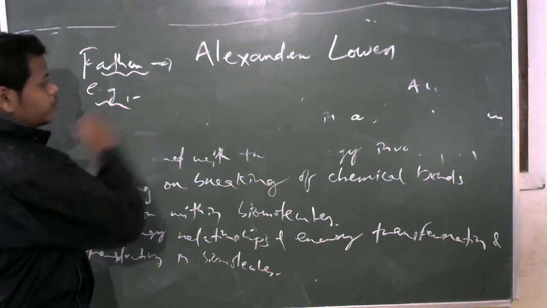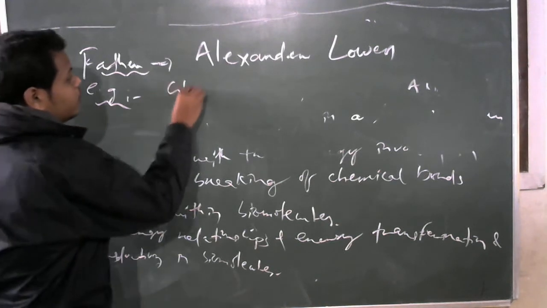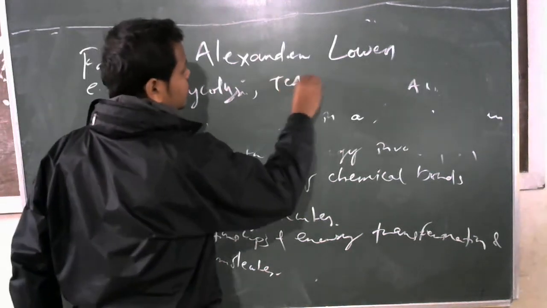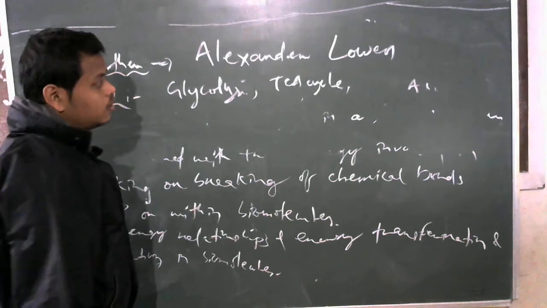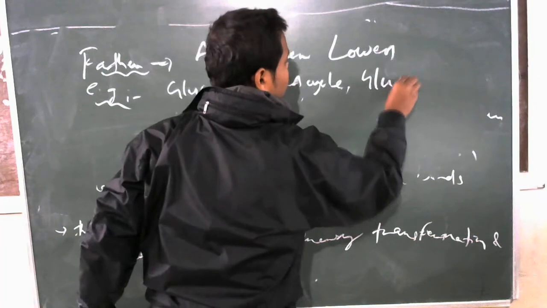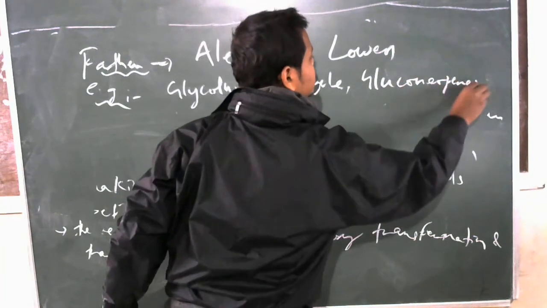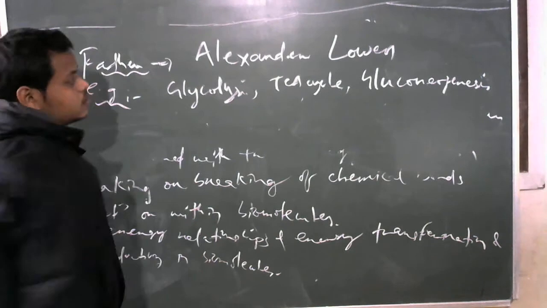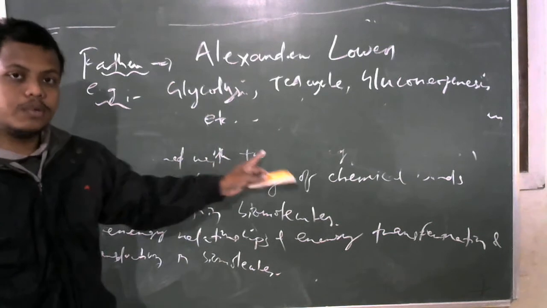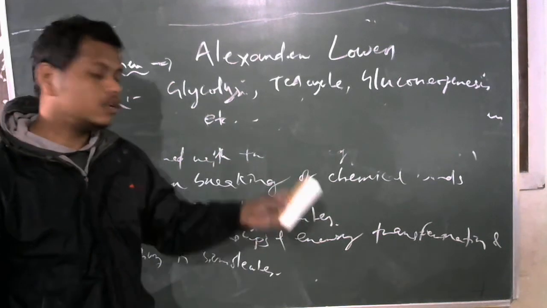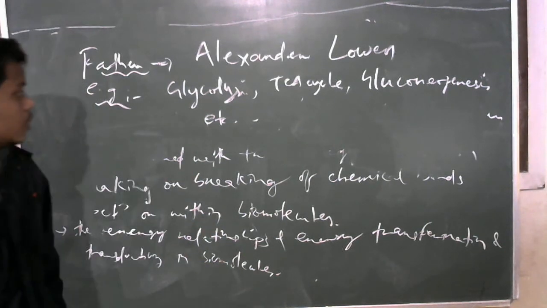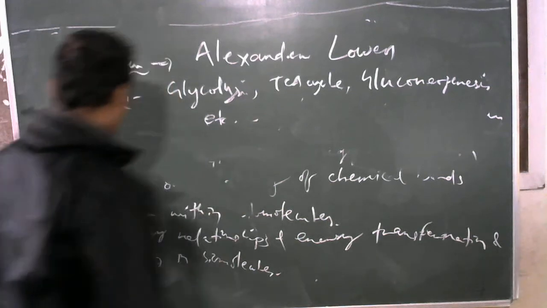Like suppose any type of biochemical reaction involved in glycolysis, or your Krebs cycle or TCA cycle, glycolysis, Krebs cycle, gluconeogenesis, etc. So any step or any process where either energy is produced or energy is transferred from one step to another step, those are the examples of bioenergetics. Okay. Next is types. What are the types of bioenergetics?